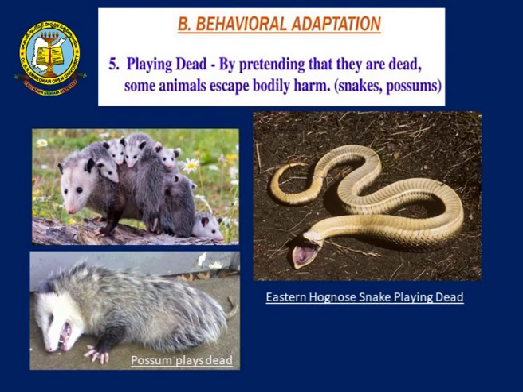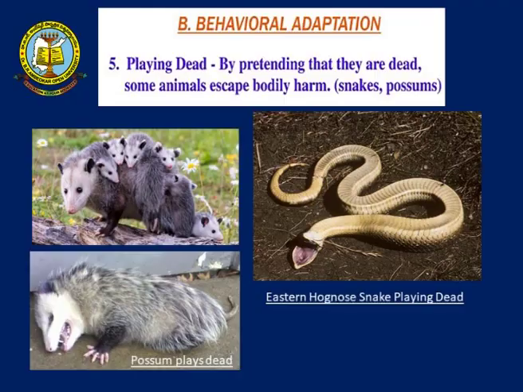Another very interesting one is playing dead. They pretend as though they are dead. When a predator comes to catch hold of them, the prey plays dead. This is a possum which plays dead, and no matter how much you prod it, it will not get up. They also have one more technique of producing smelly chemicals which resemble those of a dead animal. And of course, the eastern hog-nosed snake plays dead here, upside down. This is one way of protecting themselves.